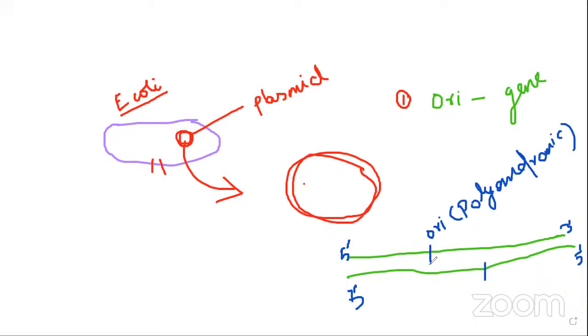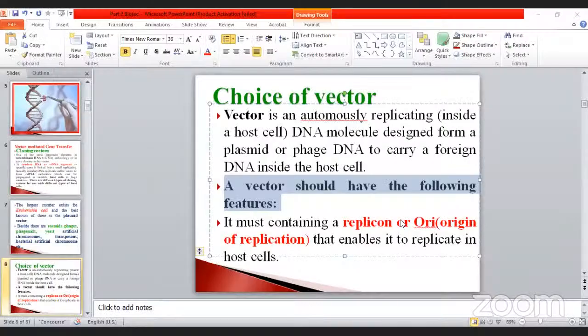It can be easily cut in this position with the help of the enzyme called molecular scissors. Already we discussed the restriction endonucleases. After that, it will be split. The vector must possess this character, replication of the ori. So this is the character of the first one. See, the vector should be the following: it must contain a replication ori gene that enables it to replicate in the host cell.